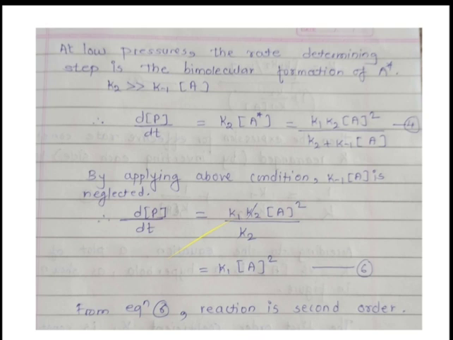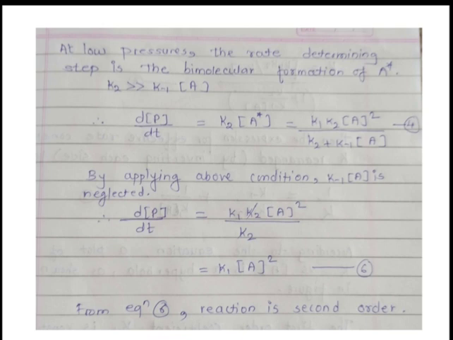So here K2 is very much greater than K minus 1 into concentration of A. It means the backward reaction is impossible, only the forward reaction is possible. So K2, the second order rate constant, A star gives product, this is favored, and the backward reaction is not favored. That's why we will again apply this condition to equation 4.